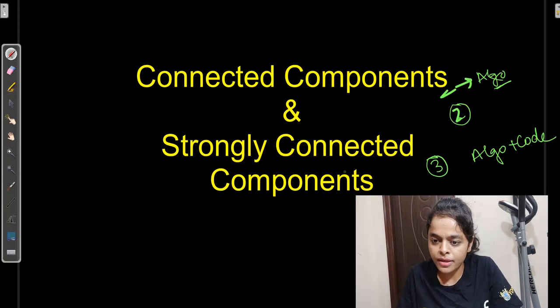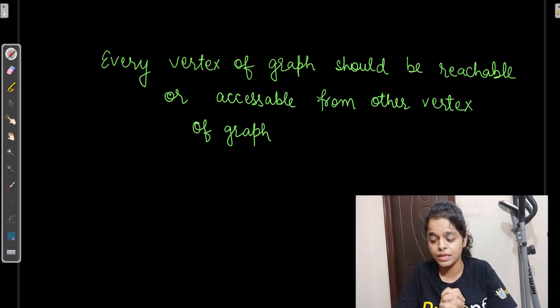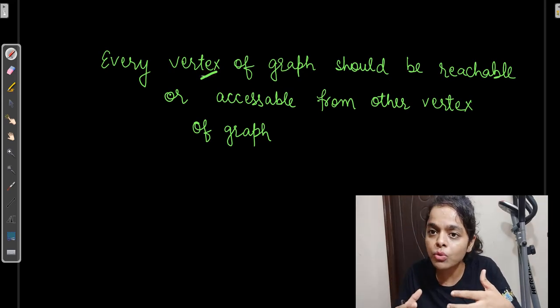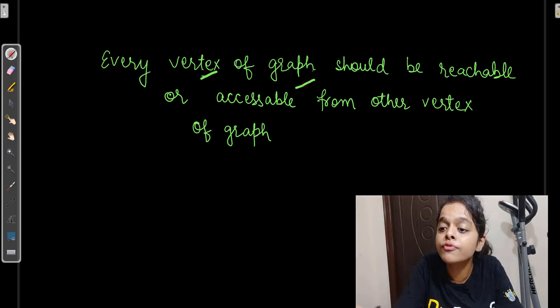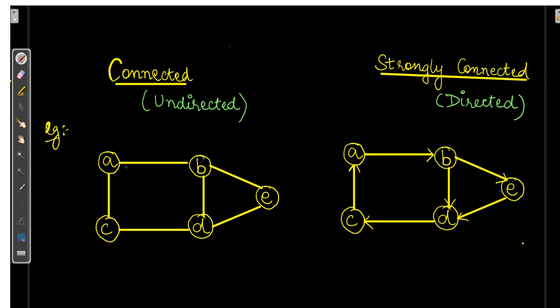So back to our topic. First, we will learn what connected components are. Connected components are about vertices. Any vertex of the graph should be reachable or accessible from any other vertex of the graph. For example, here A should be accessible to E and E should be accessible to A. There should be a path between two vertices so that they can visit each other.